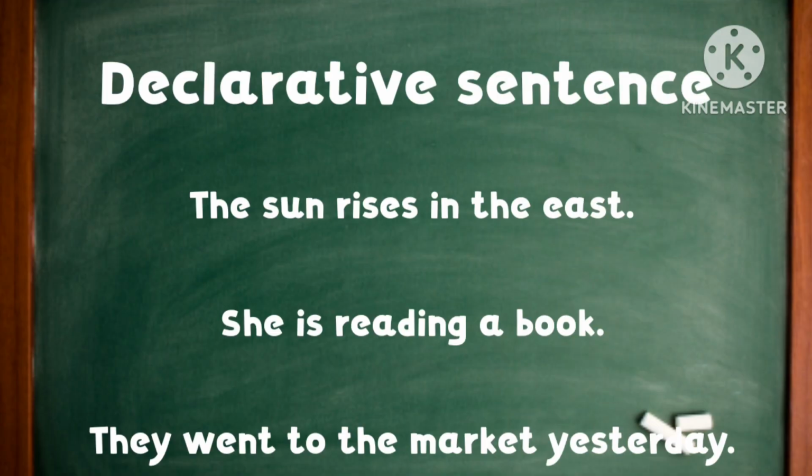Now, example declarative sentences. The sun rises in the east. She is reading a book. They went to the market yesterday. All these sentences are declarative. They are giving statements.